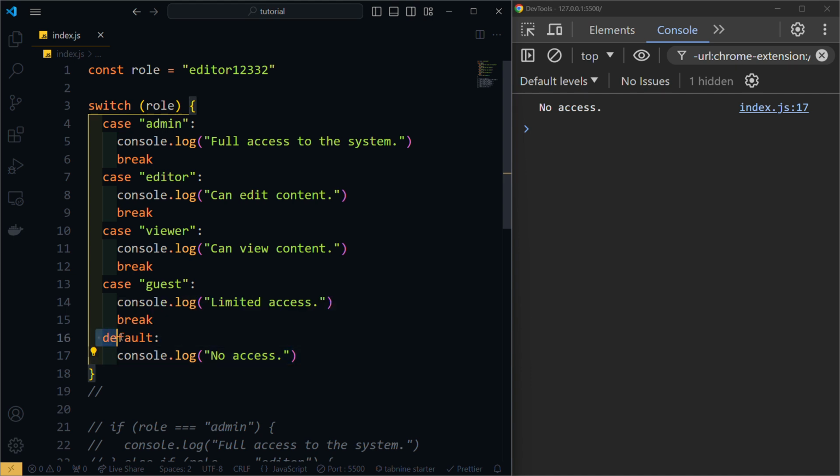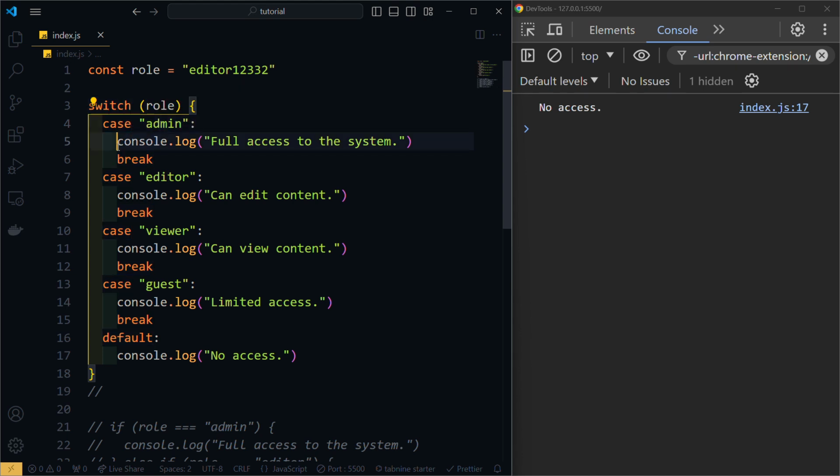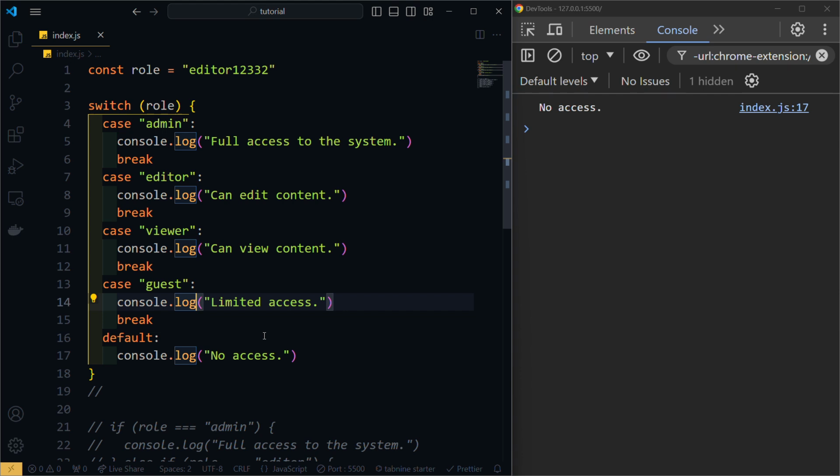So think of default as else, and think of cases as ifs. If the role is equal to admin, we're doing this piece of code. Else if the role is equal to editor, we're doing this piece of code, and so on. And then default is else. So it's up to you whether to choose the regular if else or the switch.